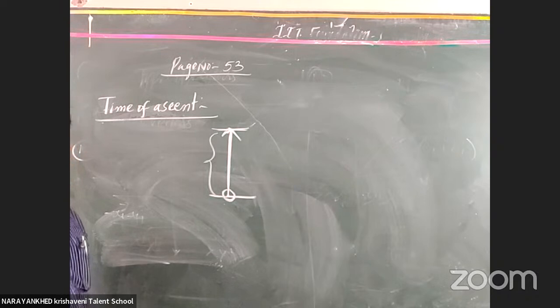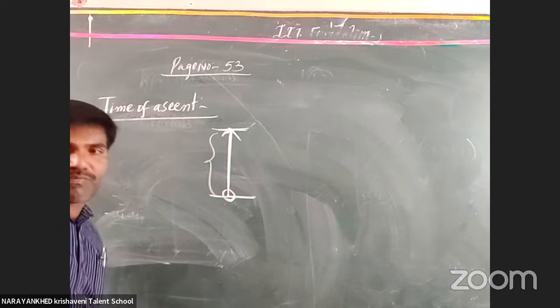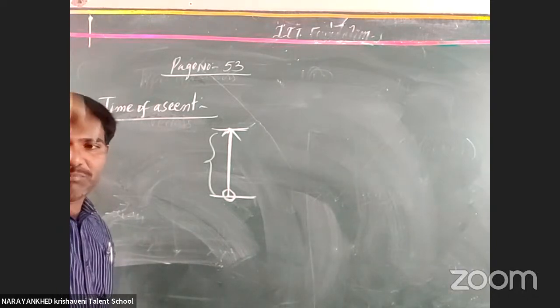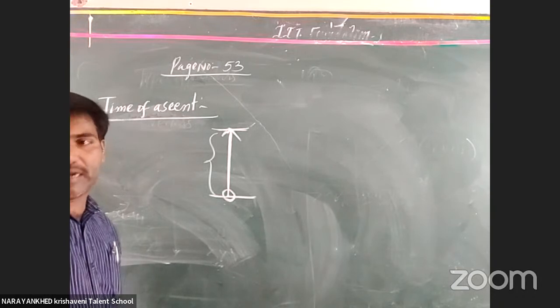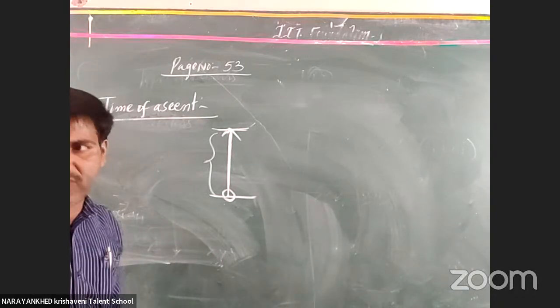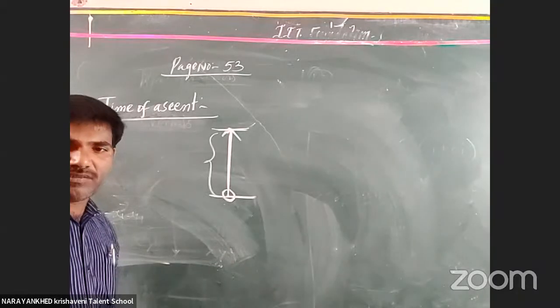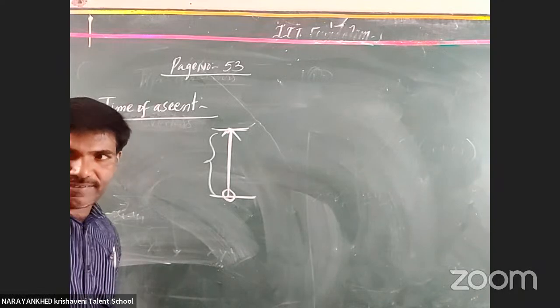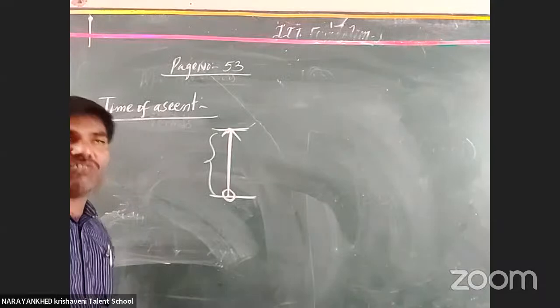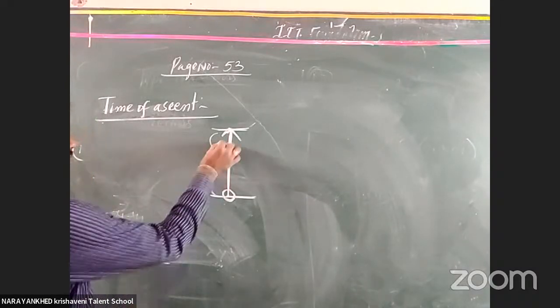That time is called the time of ascent. When the body is a projectile, it reaches some particular height, and the time taken for reaching that height is called the time of ascent. After 1 second, after 2 seconds, after 3 seconds, it reaches some particular heights. Whatever time is taken before reaching the maximum height is called the time of ascent.